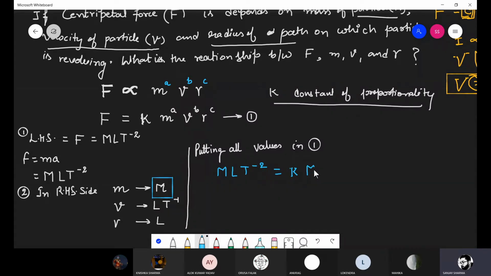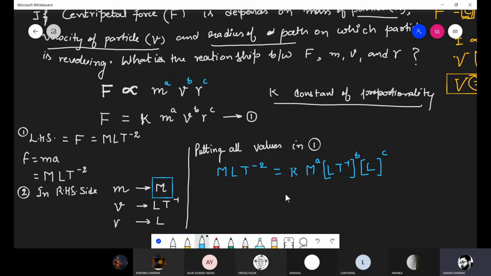That is M. And what is the power of small m? It is a. Fine. What is the dimensional formula for velocity? It's LT minus 1. And what is the power on the LT minus 1? It's b. Because the power of velocity is b here. Here the radius dimensional formula is L here. So I can put L in place of radius and c is its power.